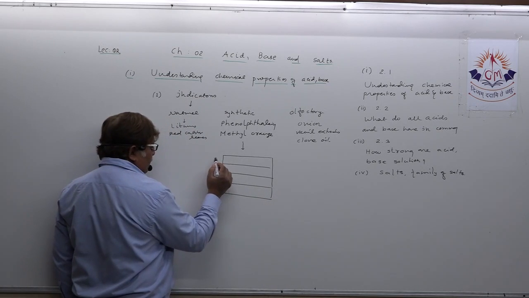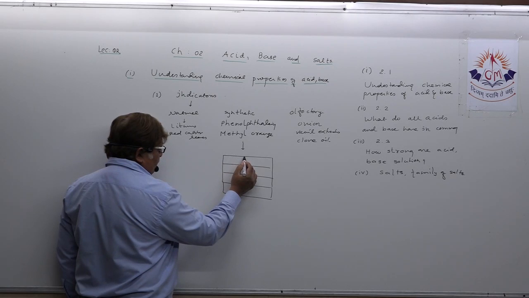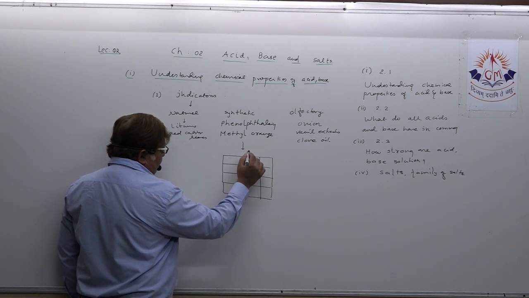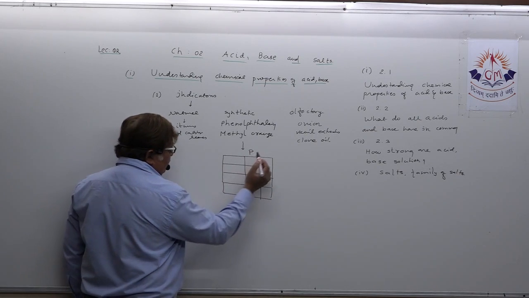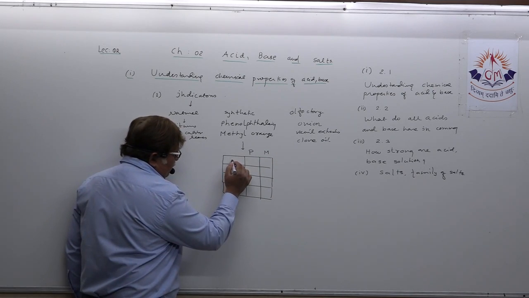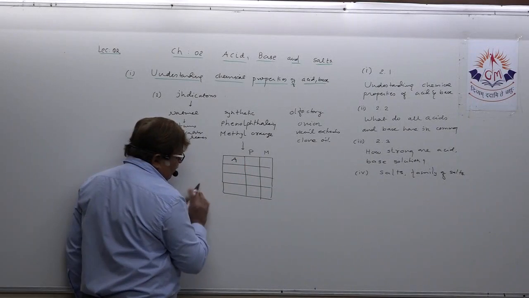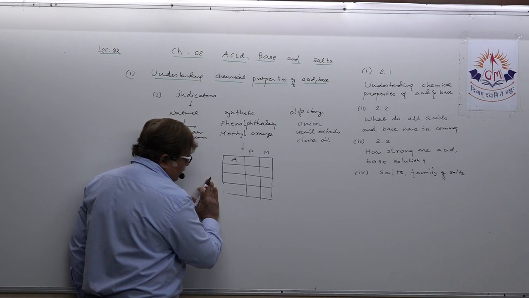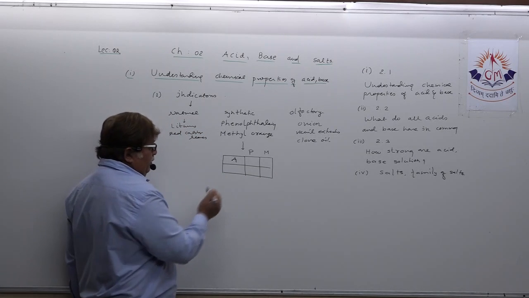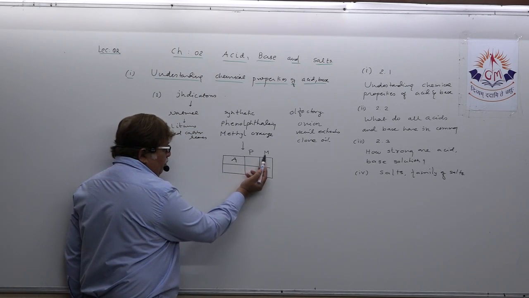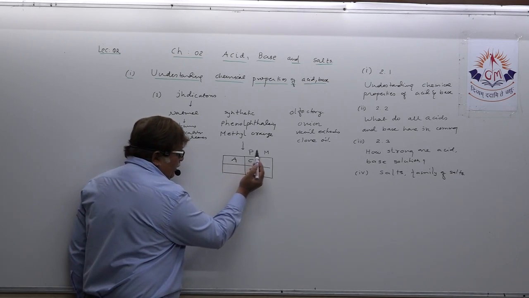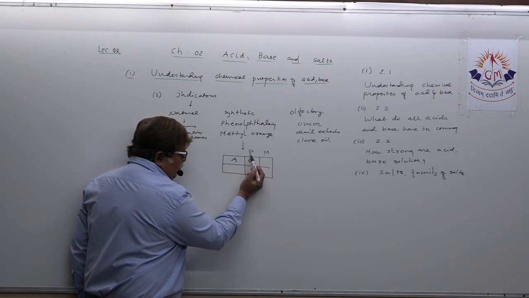Suppose I take an example. For phenolphthalein, I am utilizing P. For methyl orange, suppose M. For acid, I am writing A. What you need to remember is acid, phenolphthalein, colorless: APC.